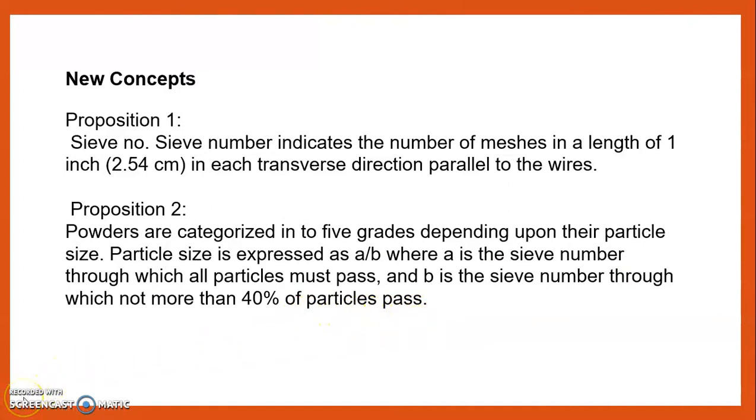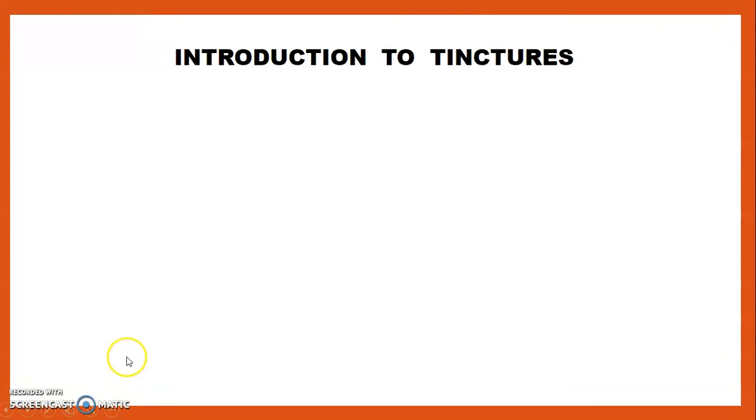Then we move towards the theory regarding tinctures.